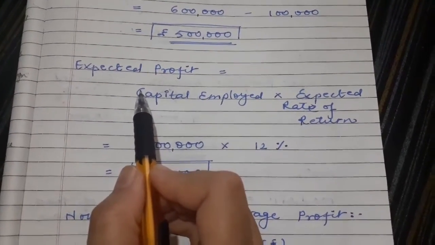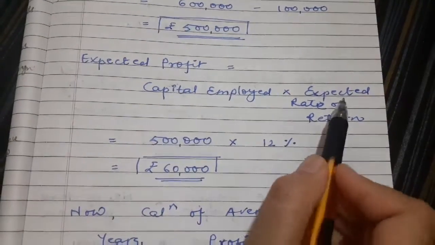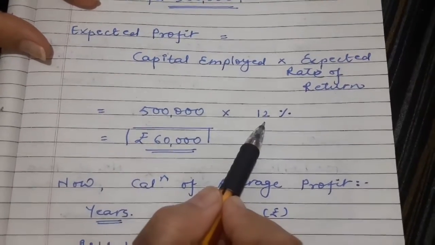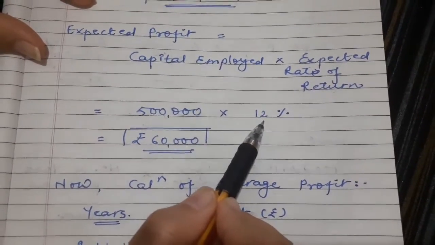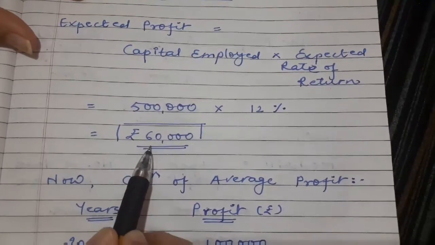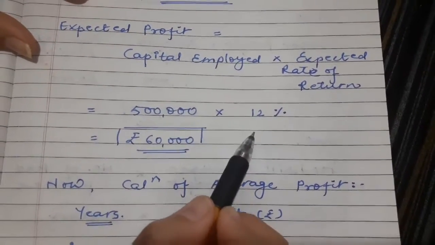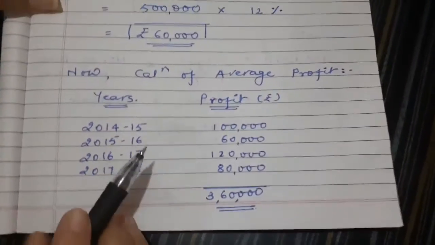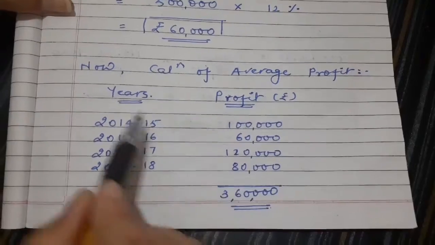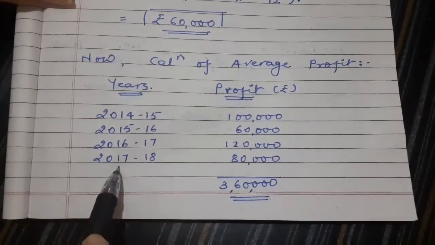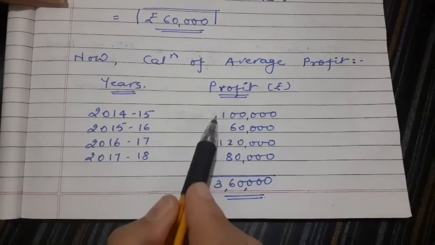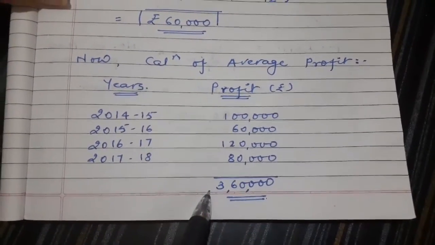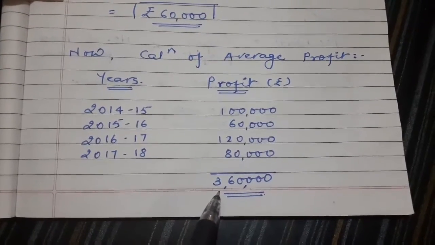Now the second step is expected profit. Expected profit is equal to capital employed into expected rate of return. 5 lakh into 12%. The expected rate of return given in the sum is 12%. So 5 lakh into 12 upon 100 comes to 60,000. Now we need to calculate average profit. Here the trend is fluctuating. So by mentioning the years as per the sum, and the profit beside the respective year, make the total. The total profit comes to 3,60,000.